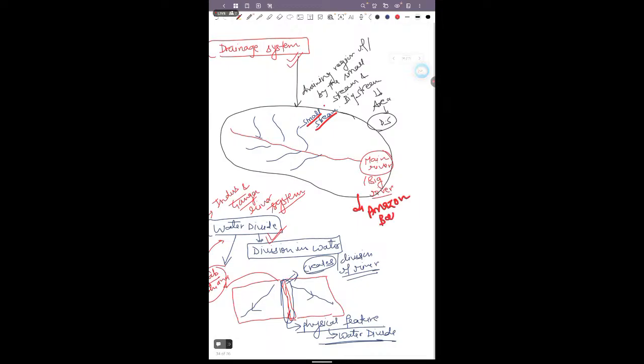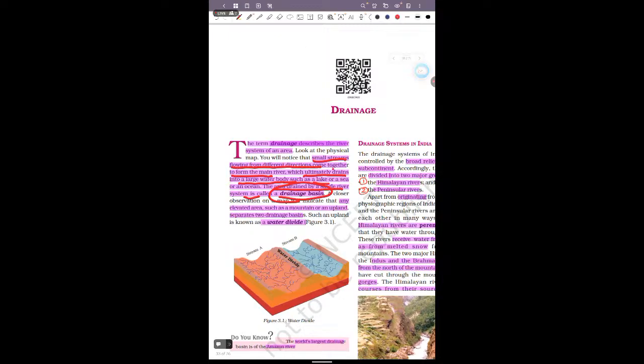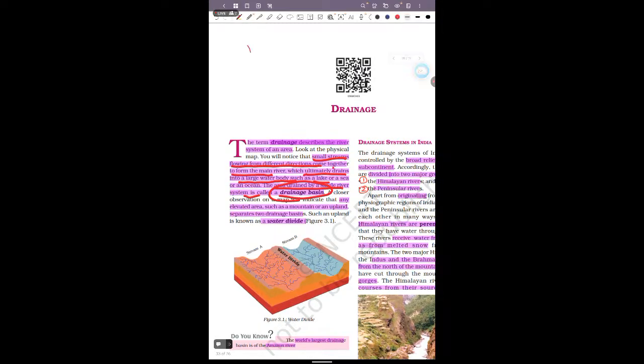One important drainage system is the Amazon basin. The Amazon basin covers roughly 50% of the South American continent. If I make a diagram of the South American continent, this is the South American plateau, and here the Amazon river flows through this.